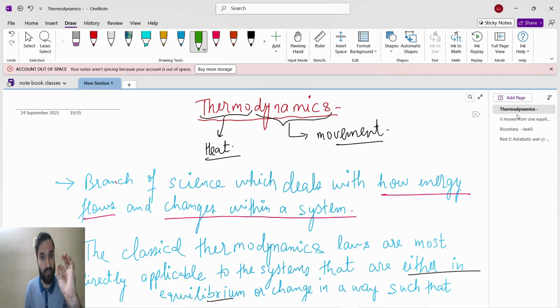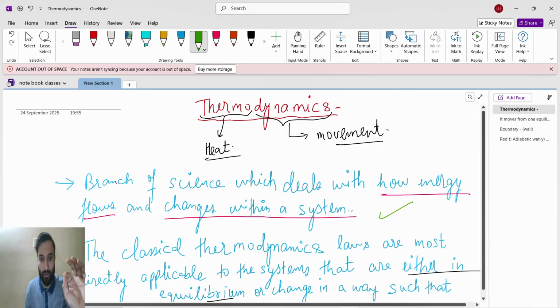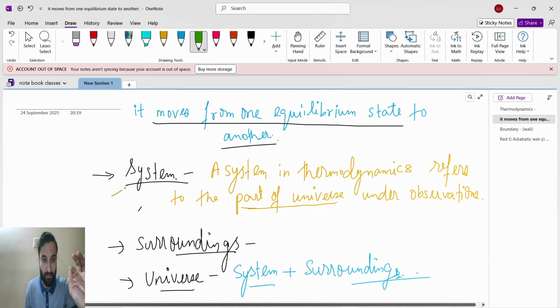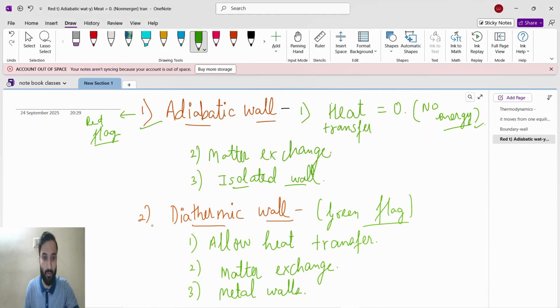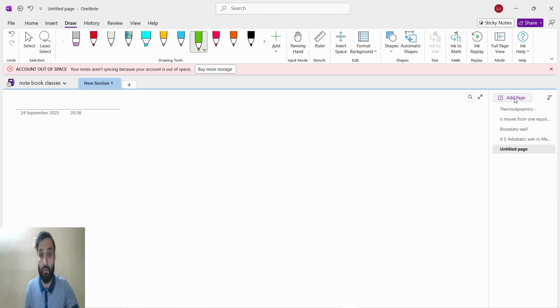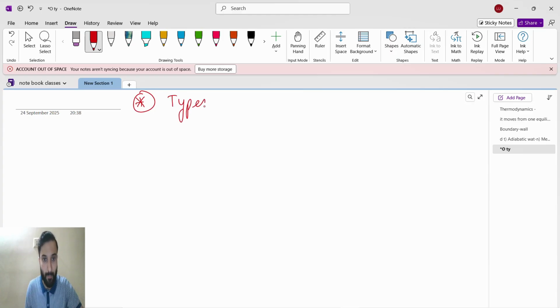So first we understood thermodynamics, then the definition of thermodynamics, then the classical thermodynamics law. Then what is system, what is surrounding, what is universe, then boundary, and types of boundary: adiabatic wall, diathermic wall. Now we will see about types of systems.